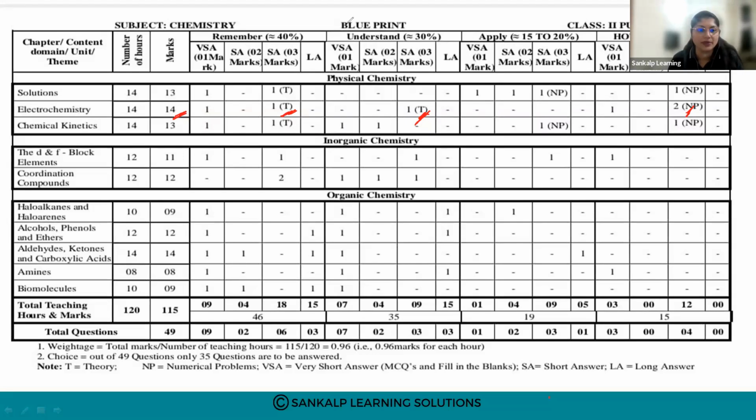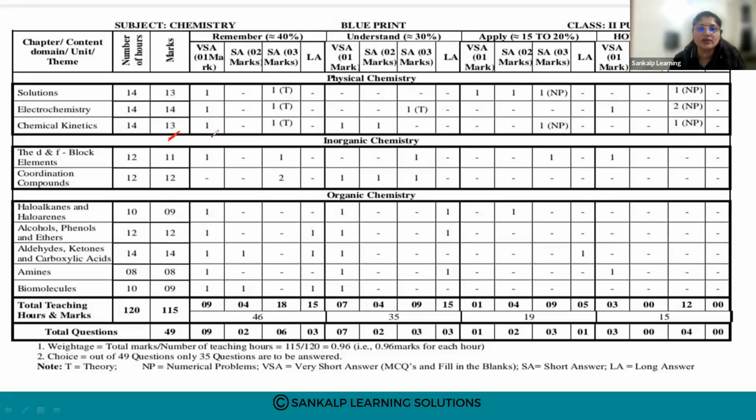Okay, numerical problems. Next, physical chemistry chapter is chemical kinetics. The number of marks allotted is 13 marks. Two 1 mark questions are asked.